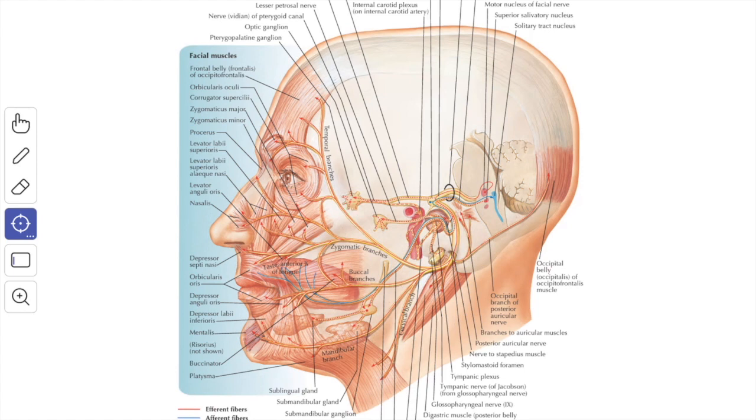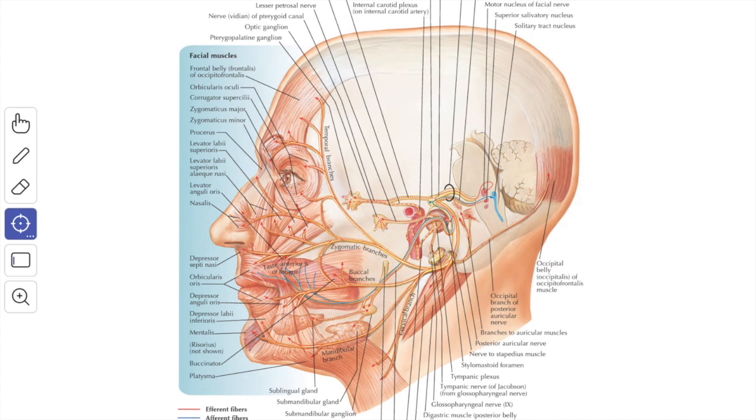The postganglionic fibers reach the lacrimal gland after passing successively through the zygomatic and the lacrimal nerve, and those fibers for the glands of the soft palate and the nasal mucosa pass through the greater and the lesser palatine nerve.